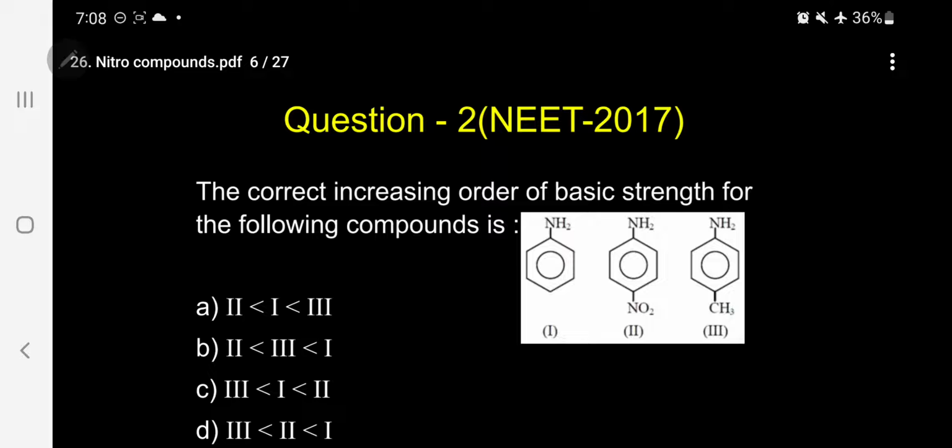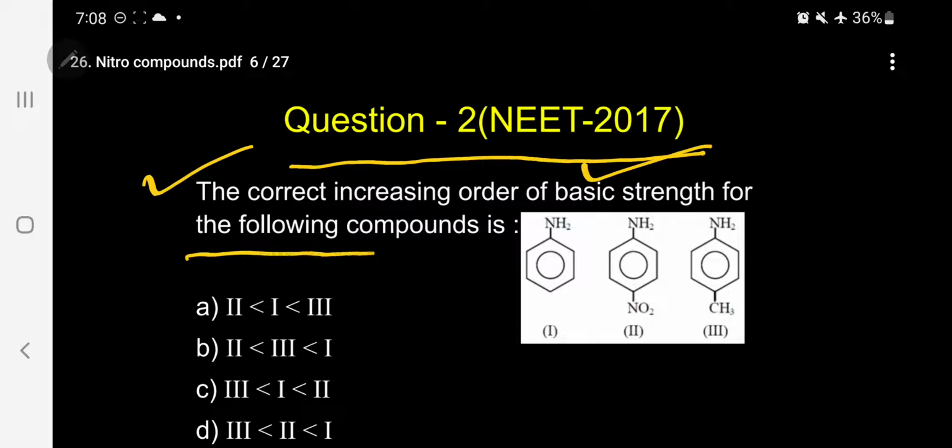Question number 2. This question was asked in NEET 2017. The correct increasing order of basic strength for the following compounds. Very, very important question. Again, this is also asked under the amines. So kindly follow, what are the options given? 1, 2, 3 are given. One is aniline, phenyl group NH2. Another is para-nitroaniline. The third one is para-methylaniline.